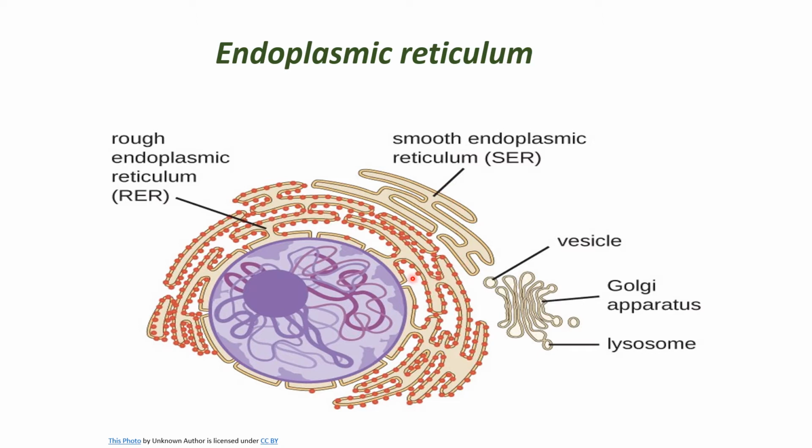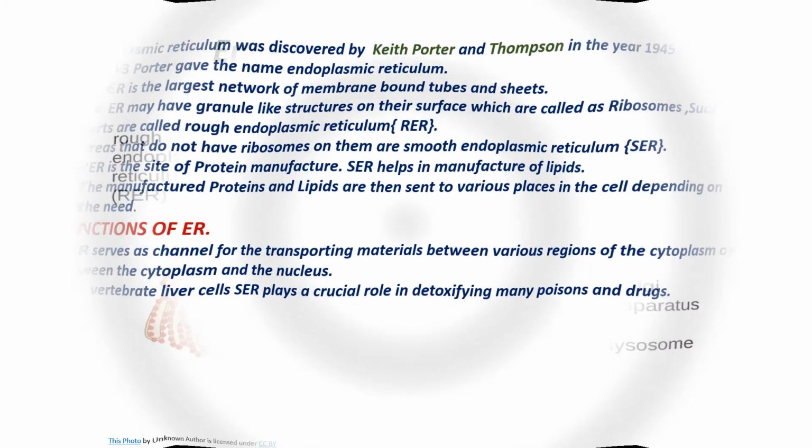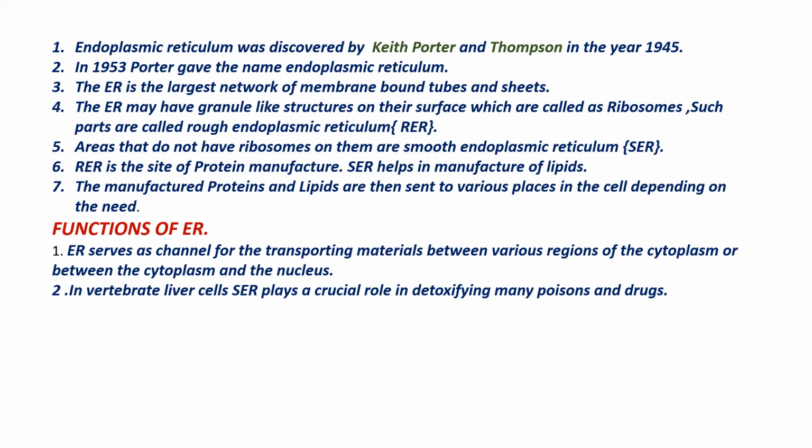Right. Next thing. If we go deeper into the endoplasmic reticulum, we can see who discovered it. Endoplasmic reticulum was first discovered by K. Porter and Thomson in the year 1945. They discovered it, but they didn't give the name. They used something like XYZ. Later, in the year 1953, the same Porter gave the name endoplasmic reticulum.